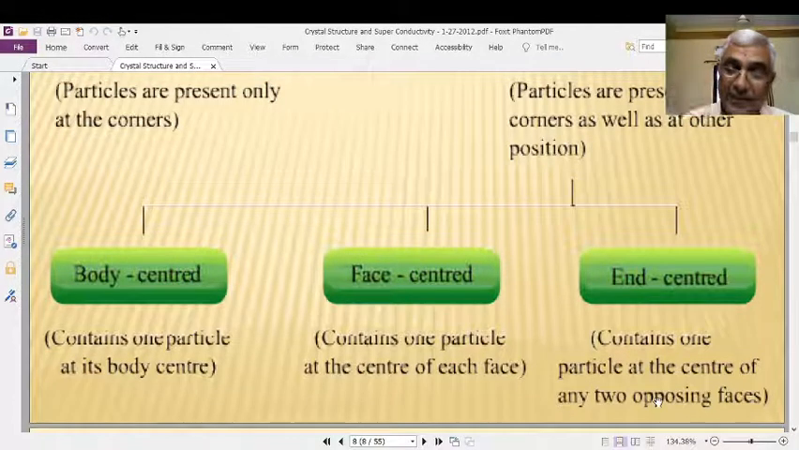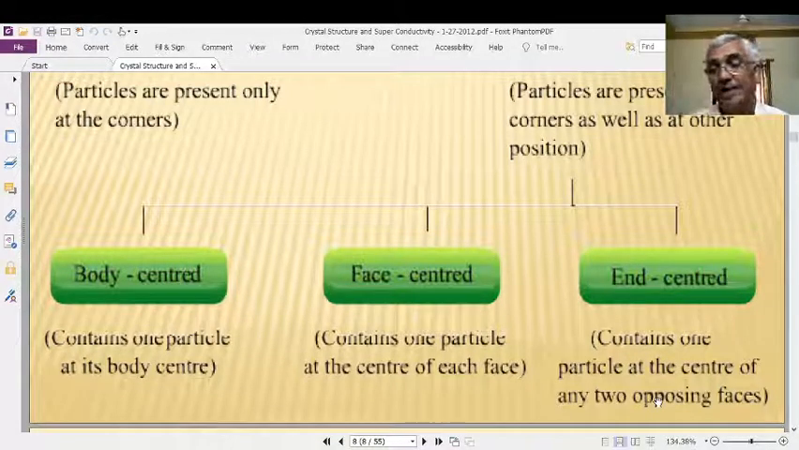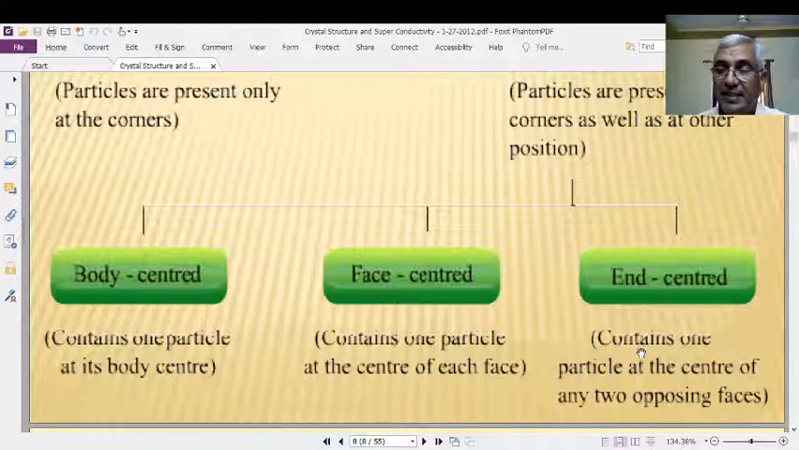Suppose, for example, a simple cubic crystal is placed on the table. It has an upper face and a lower face which is in contact with the base. If these two faces have particles at their centers, then such a unit cell is known as a base-centered cubic lattice. That's why base-centered is a kind of end-centered.